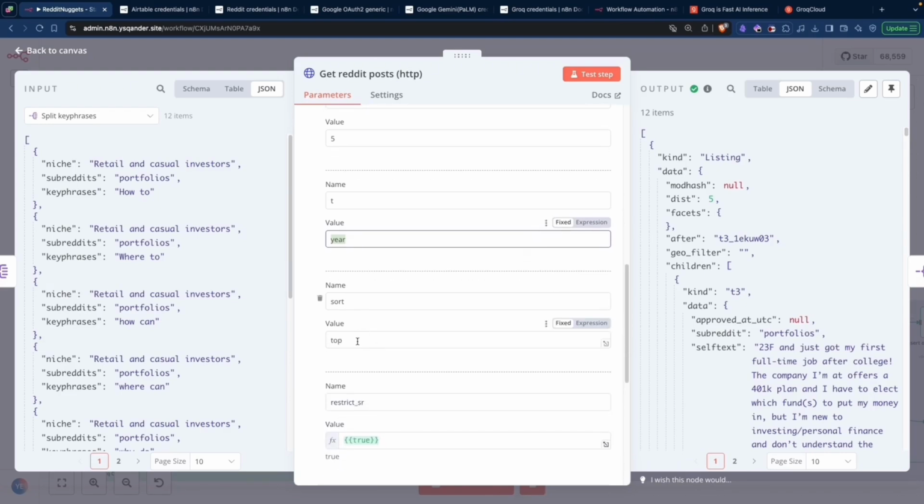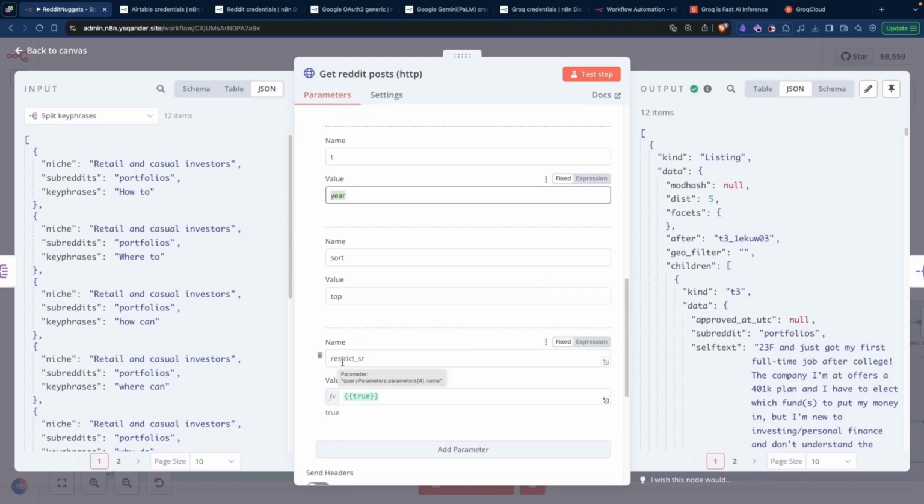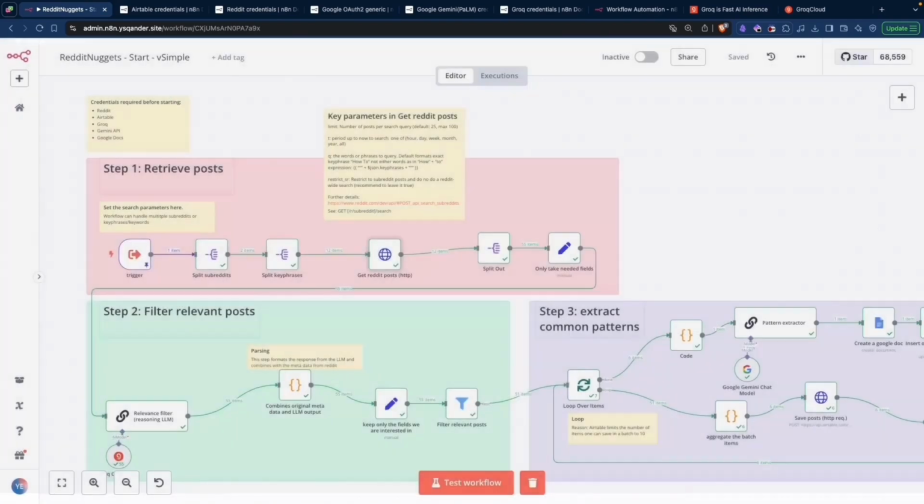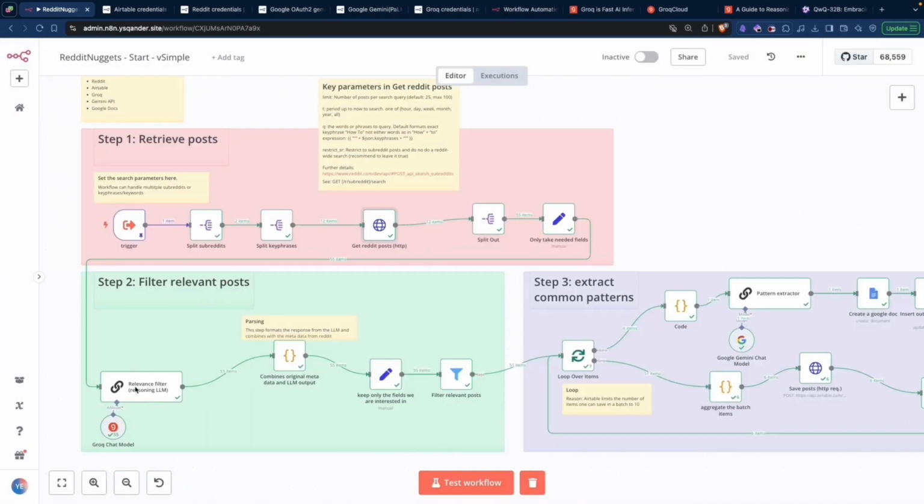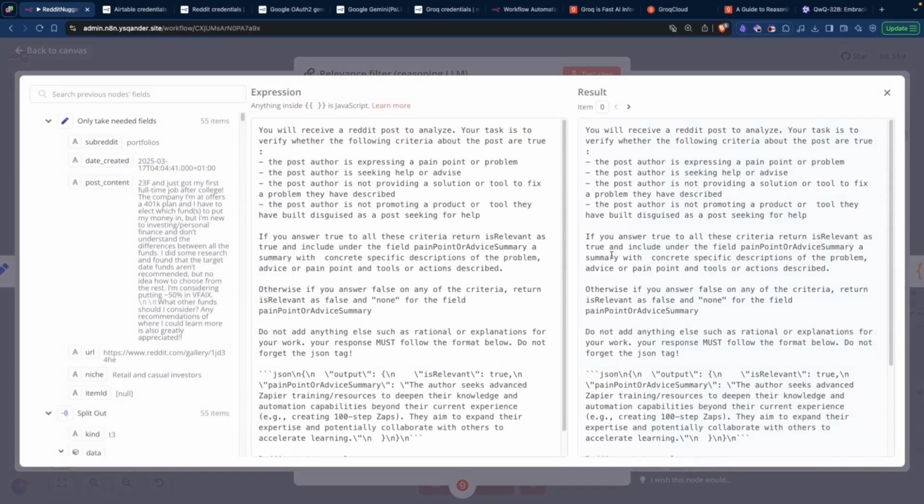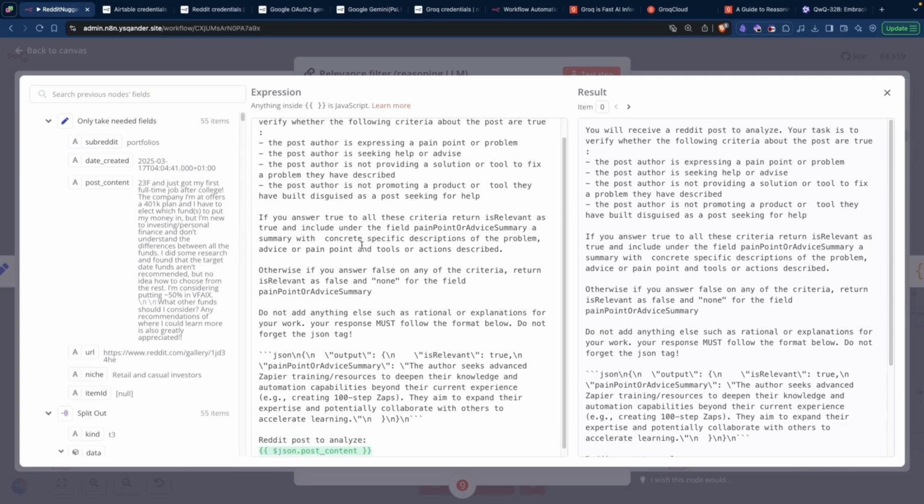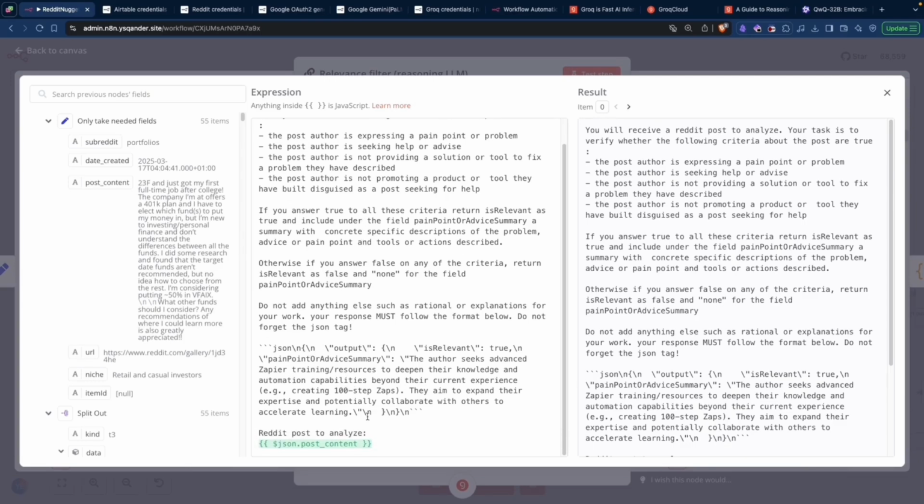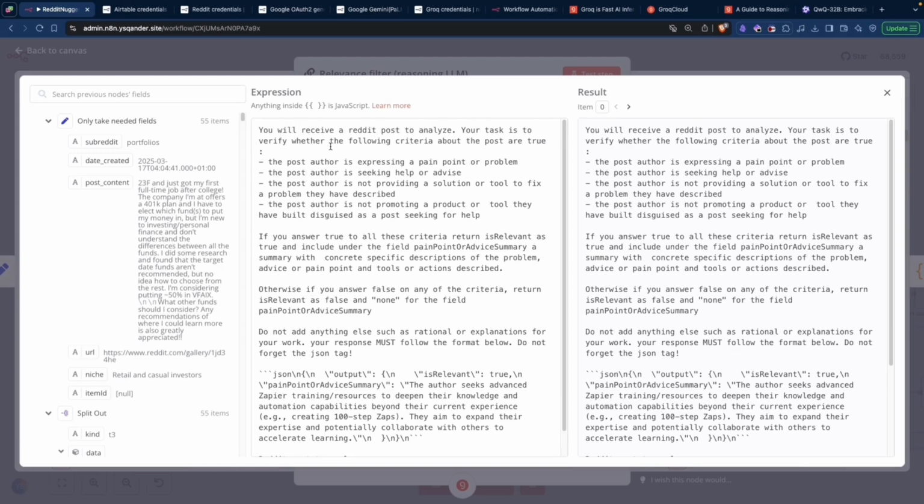We are sorting by the top posts, and this variable restrict just says that we are only restricting the search to the subreddits mentioned. If we put this to false, the search will also return general posts from all over Reddit. When we are filtering the posts for things that are relevant to us, I have set up a custom prompt that gives the criteria that I wanted in my posts, and then the post itself formatted. You should not need to change this. However, as you get comfortable with N8N, you could change, of course, these and see different results.